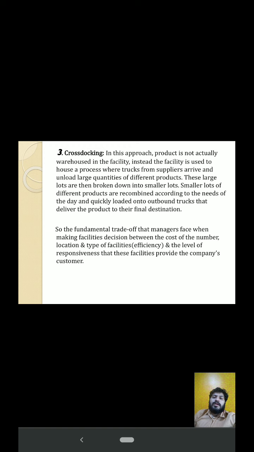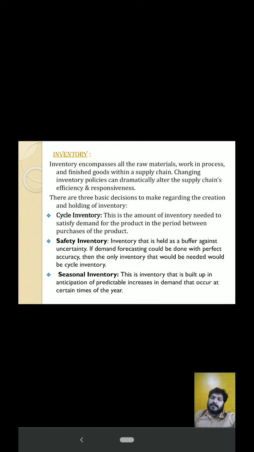So the fundamental trade-off that managers face when making facility decisions is between the cost of the number, location, and types of facilities, that is efficiency, and the level of responsiveness that these facilities provide the company's customers.